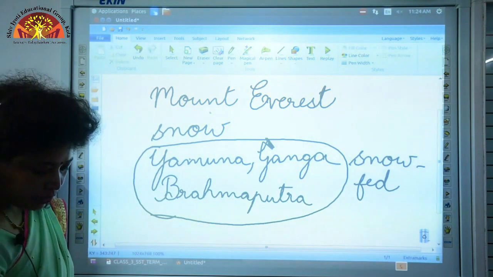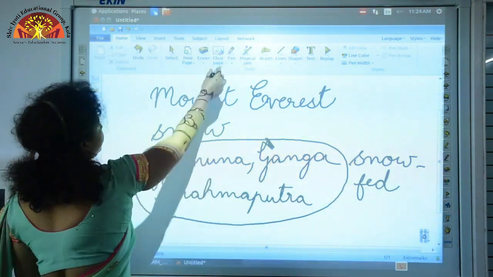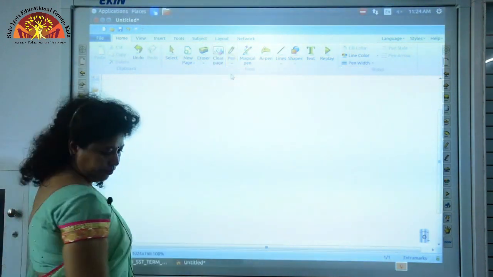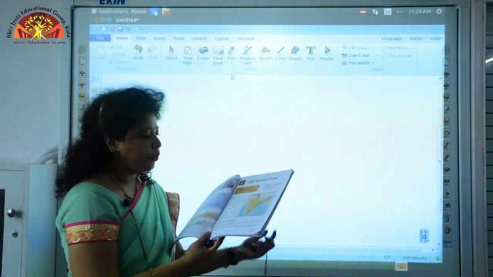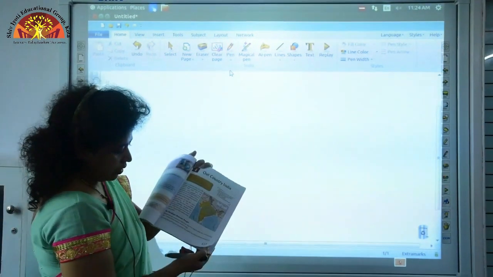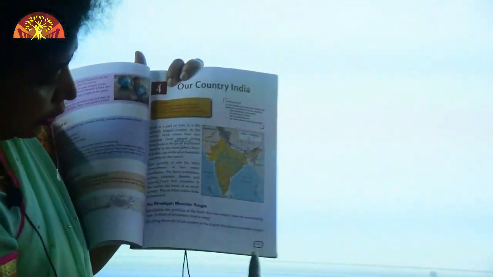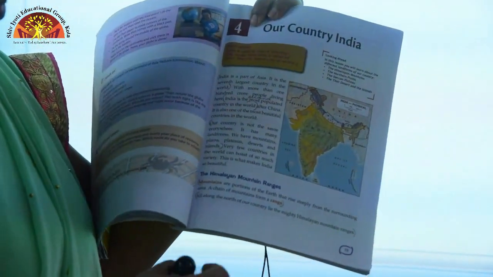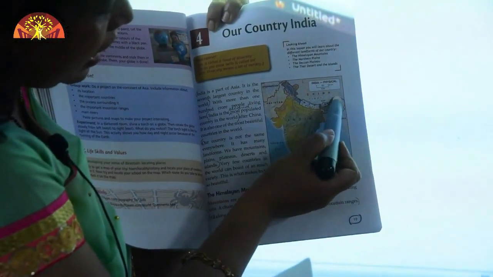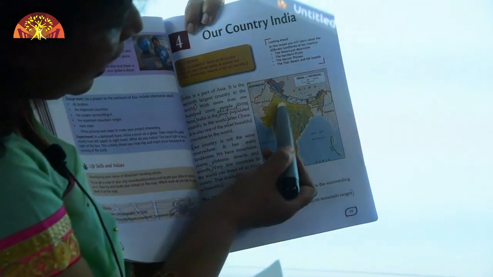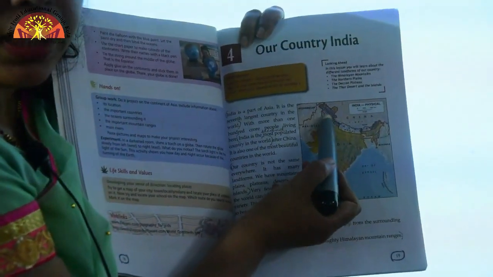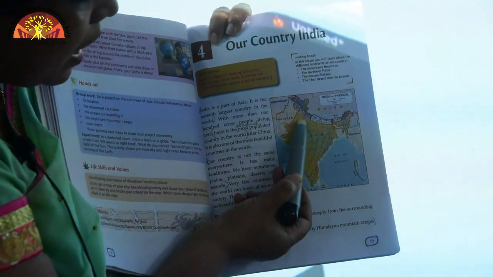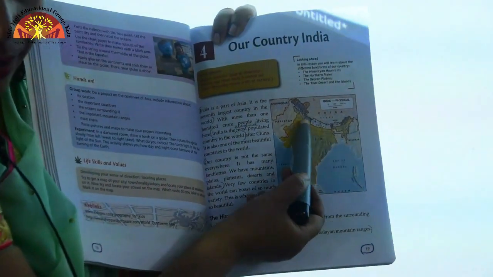Now let us come to the northern plains. Again I want you to come to page number 19. So what are plains? Plains are vast expanses of flat land. Just below the Himalayas you have an area of plains called northern plains. You can look at the map and it's written northern plains here.